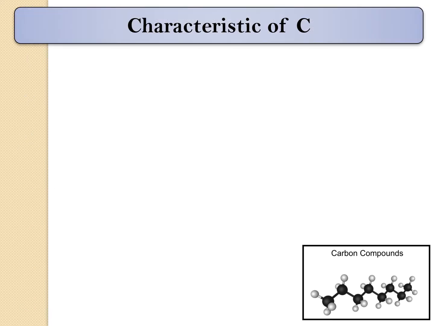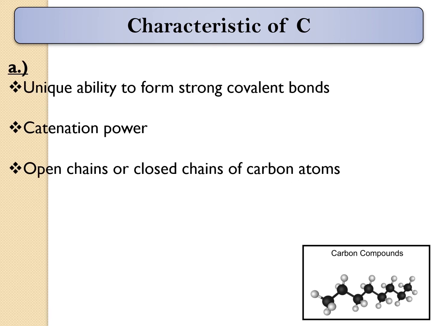Now we will move to the next topic, the last topic, that is characteristic of carbon compounds. Generally we'll study the characteristics of carbon. The first property is that because of its unique ability to form strong covalent bonds, carbon gives us a variety of small molecules to big molecules using this covalent bond. This property of forming a bond is called your catenation power.